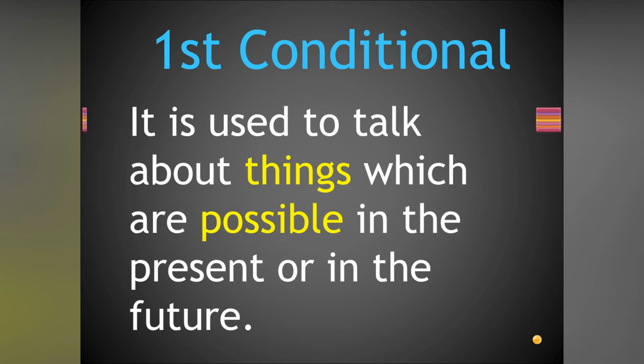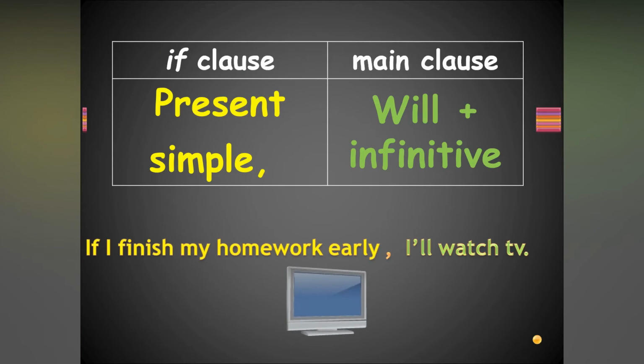So what is that? The if clause is in the present simple and the main clause in the future, will plus infinitive. Infinitive means V1. So we say that this is V1 and this is also V1.